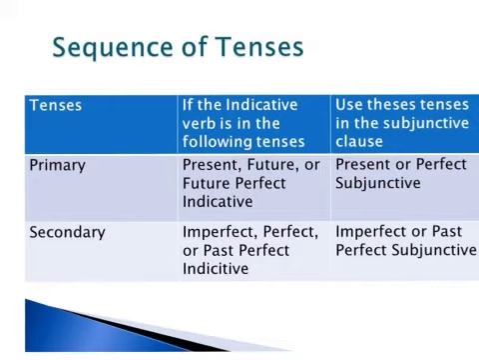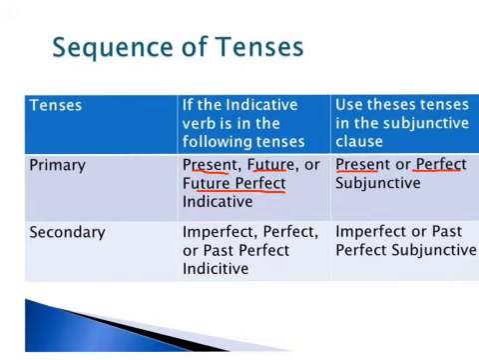Now we're going to expand our sequence of tenses. So remember, the tense of the verb in the subjunctive clause depends on the tense of the verb in the main clause, the indicative clause. And they call them primary and secondary tenses. And so your primary tenses for the indicative are present, future, and future perfect. So if the main verb in the indicative is present, future, or future perfect, you'll use the present or perfect subjunctive in the subjunctive clause.